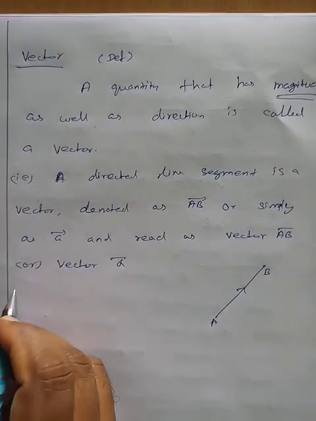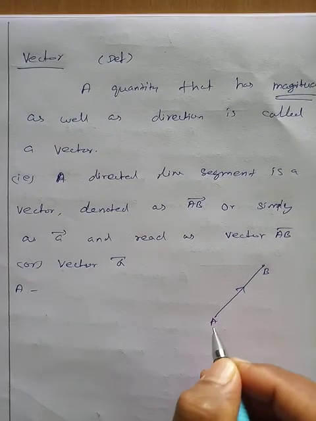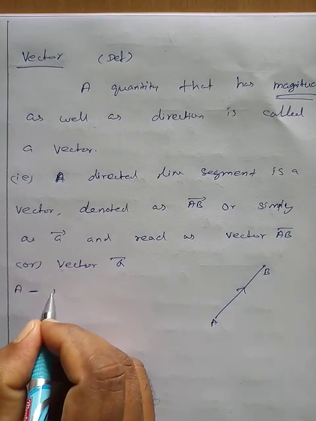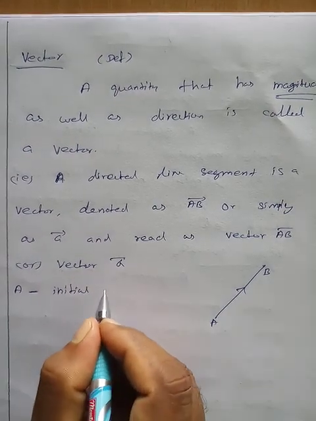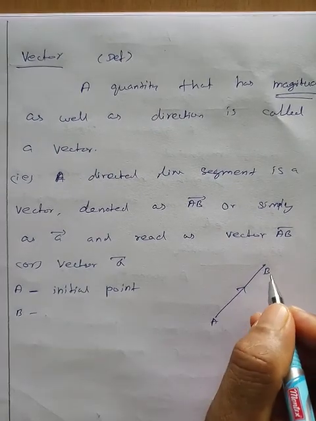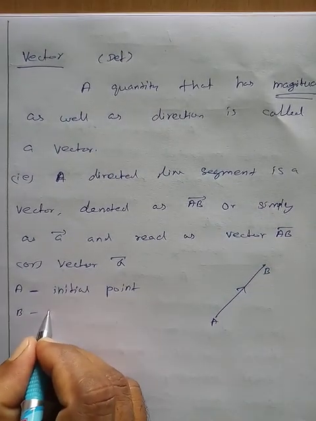Here A is the starting point of the vector, called the initial point, and B is the end point of the vector, called the terminal point.